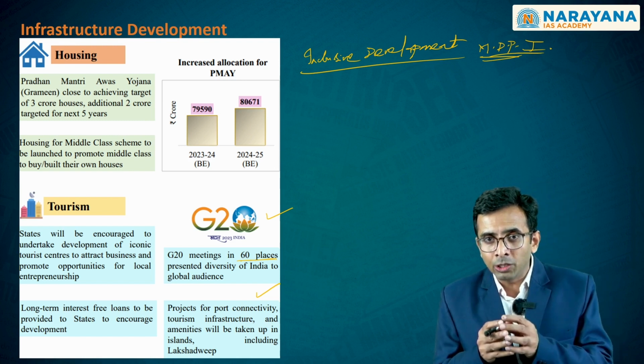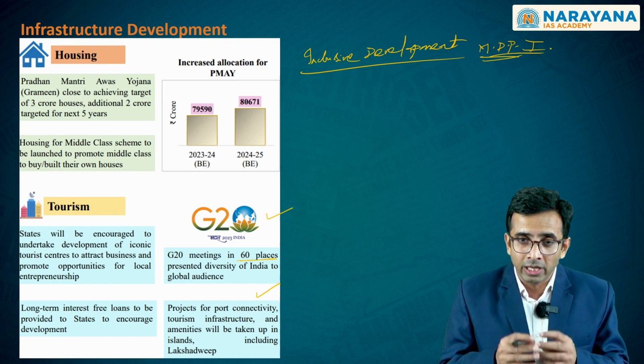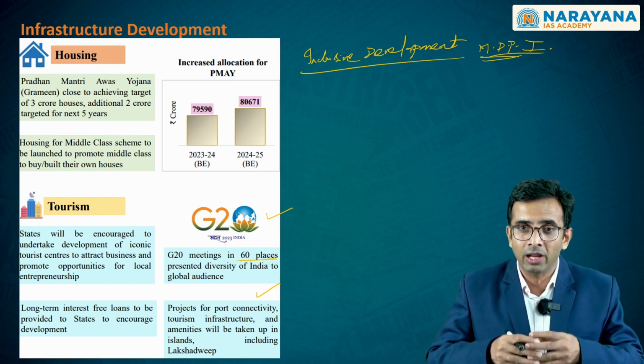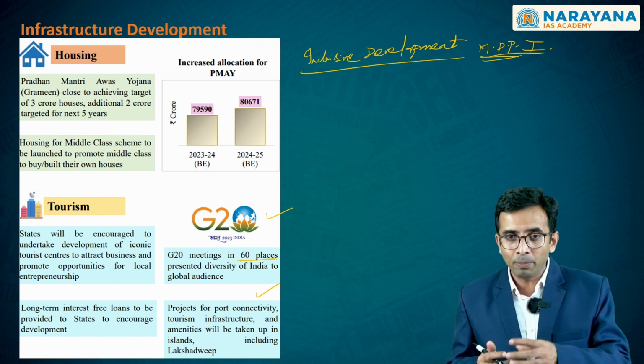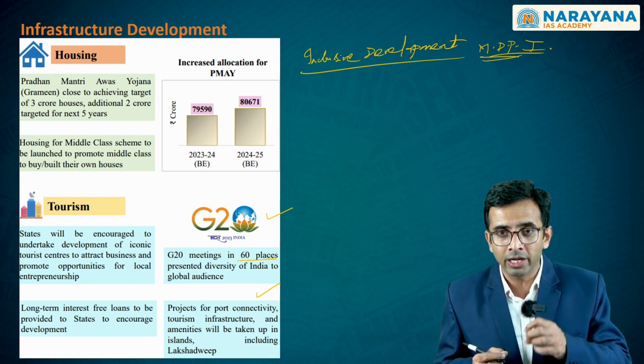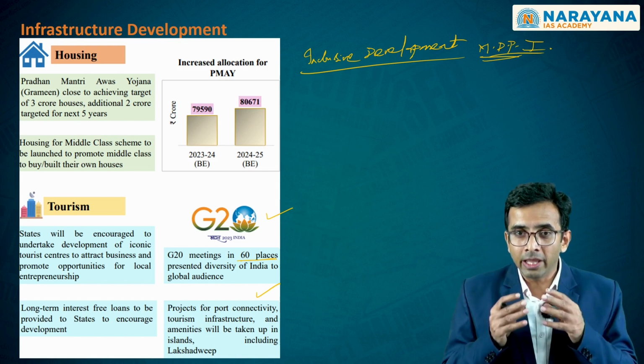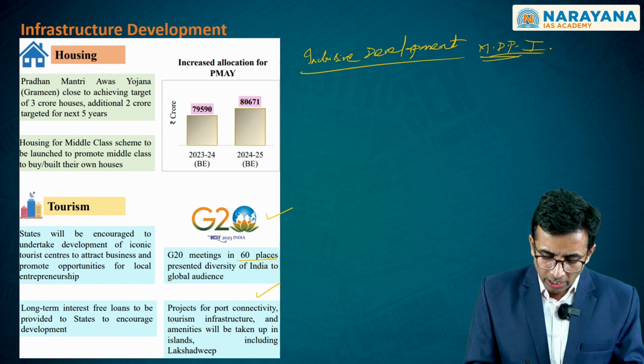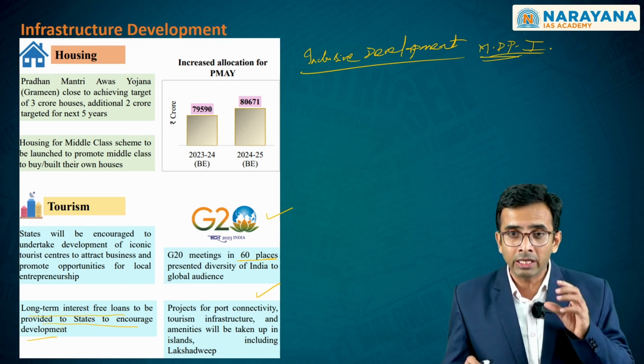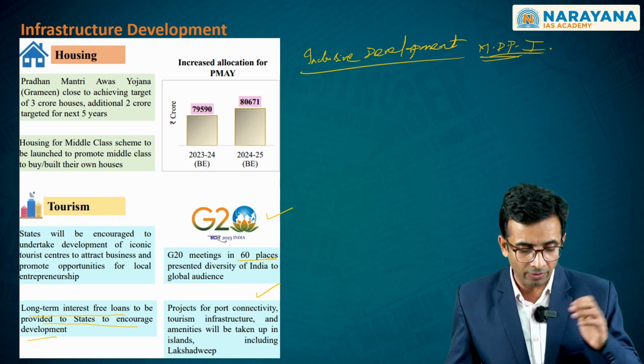This is catering to the arrival of a number of tourists, and as you see, tourist arrival has increased. So the development of tourism-related infrastructure is being encouraged through long-term interest-free loans that will be provided to states.